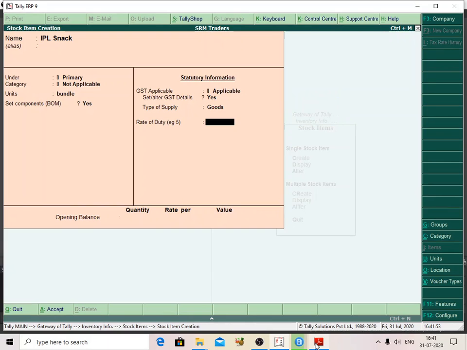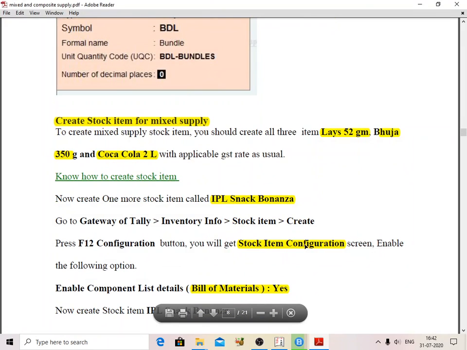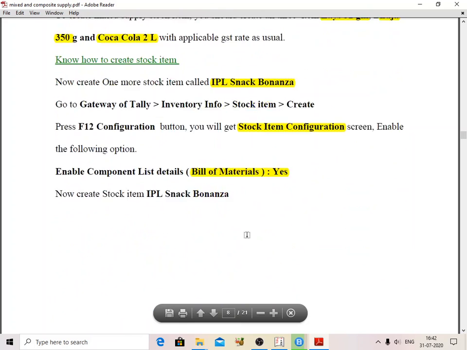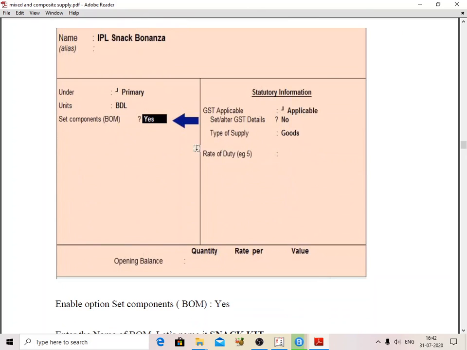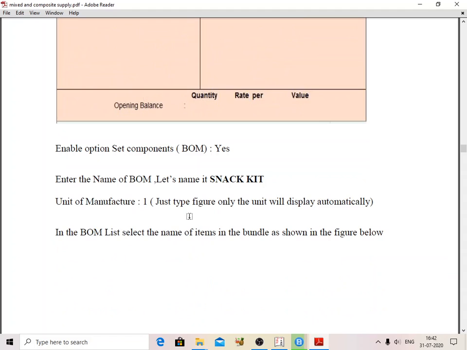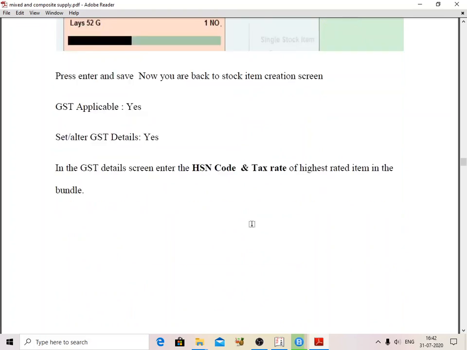Okay, it is goods. I created the configuration and enabled BOM. This step is over. Primary Snack Bonanza, I created stock, and after that I created all these items.